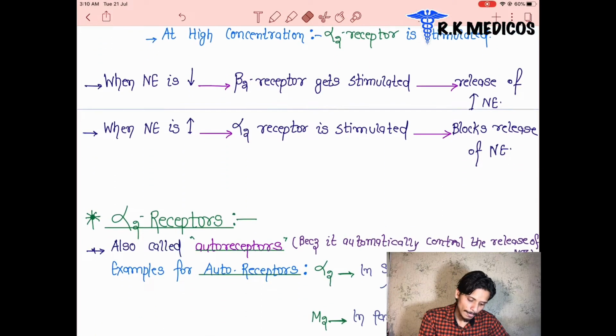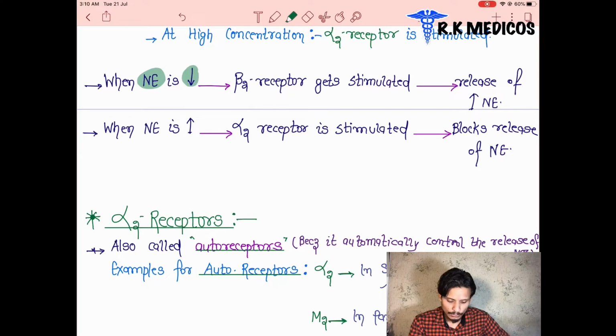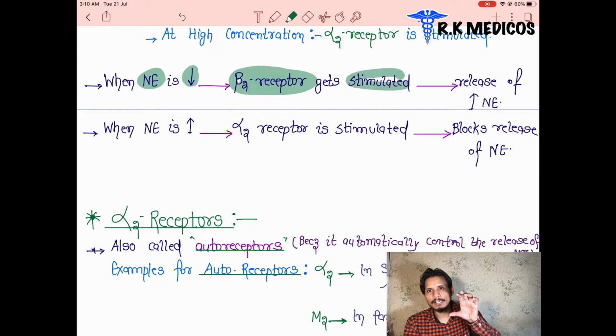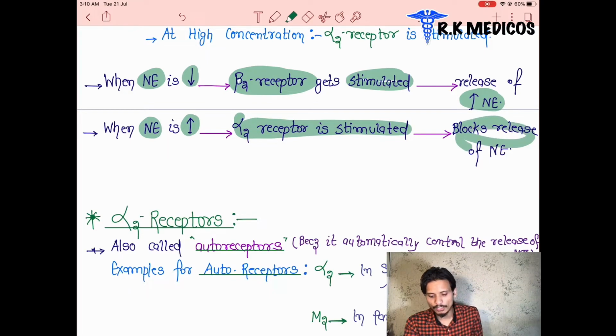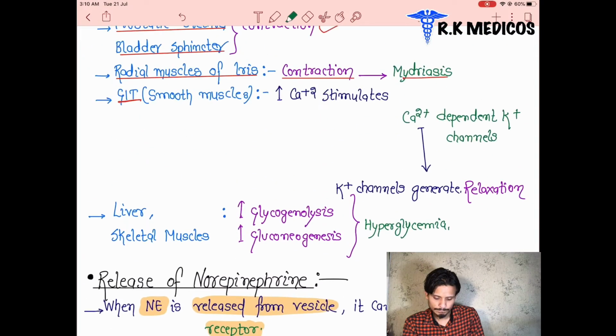Now you tell me, does the norepinephrine decrease when the beta 2 receptor gets stimulated? Of course, when the amount of the neurotransmitter norepinephrine is low, the beta 2 receptor is activated and they release norepinephrine from the vesicles. Similarly, when the norepinephrine increases, then the alpha 2 receptor is stimulated and they block the release of neurotransmitter. How? We can see here.